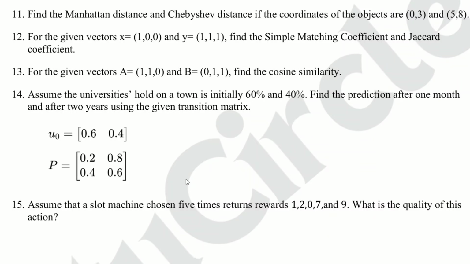Assume that a slot machine chosen 5 times returns rewards 1, 2, 0, 7, and 9. What is the quality of this action? This is a reinforcement learning problem. Usually, quality can be found using the average reward. Module 5 first priority questions are 2, 5, 6, 8, 9, 10, 11, 12, and 13.